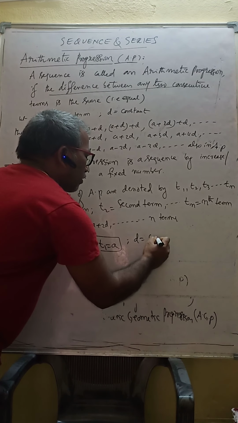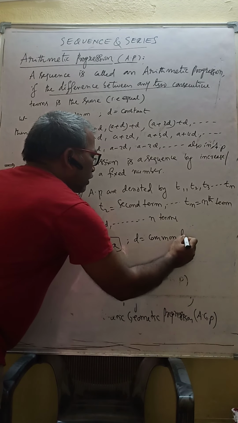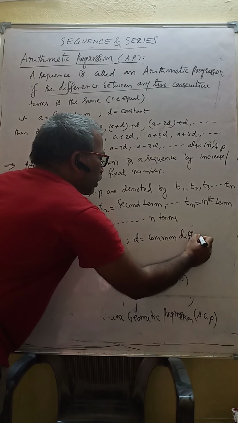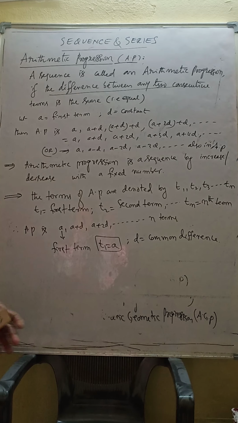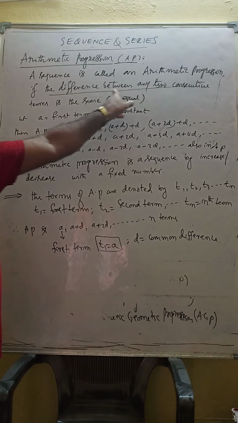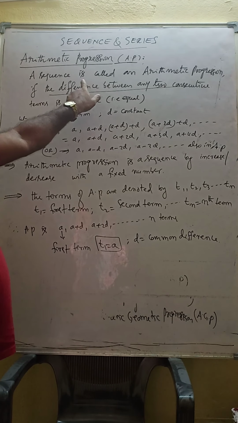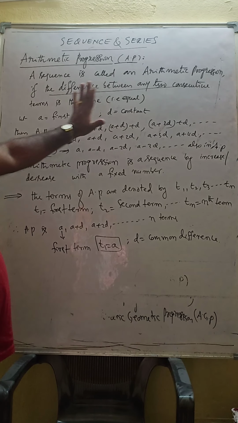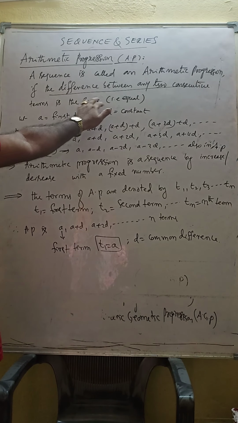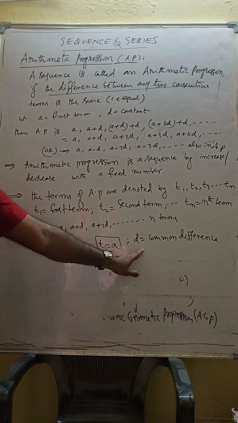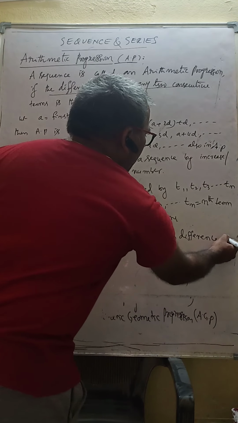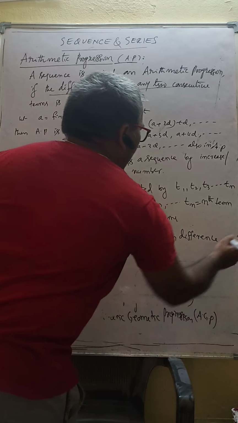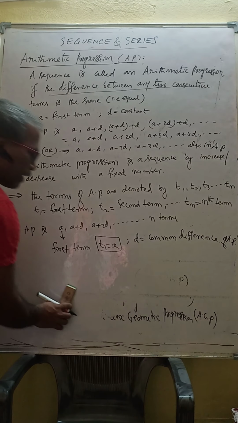Why is D called the common difference? The difference between any two consecutive terms remains the same. See here, I highlighted it: the difference between any two consecutive terms is the same or equal. That's why D is called the common difference of AP. How to find this D?